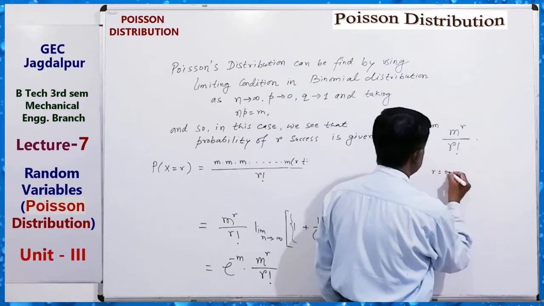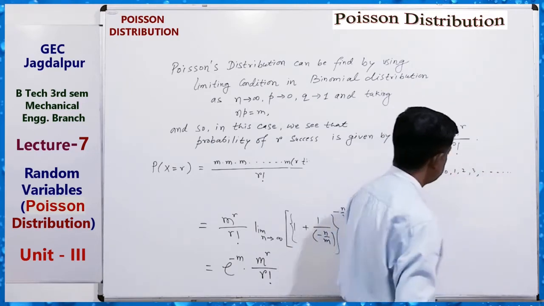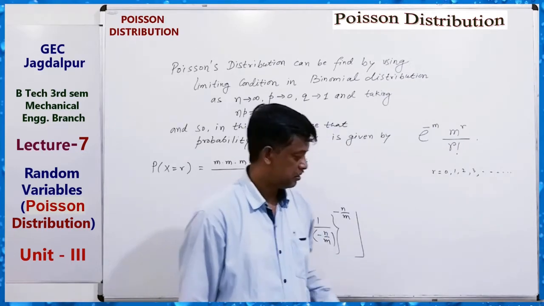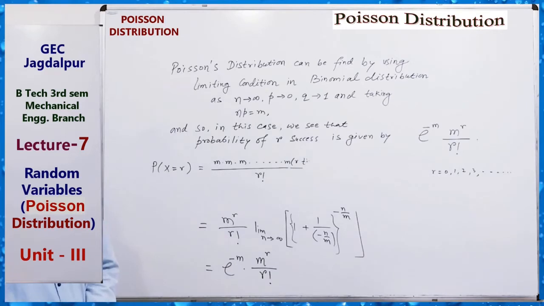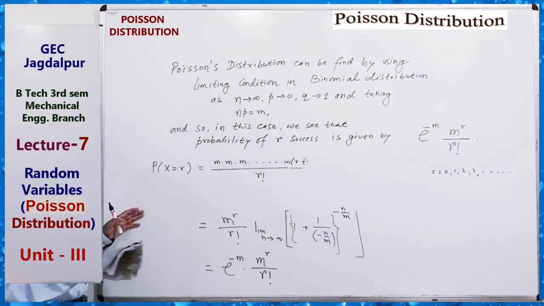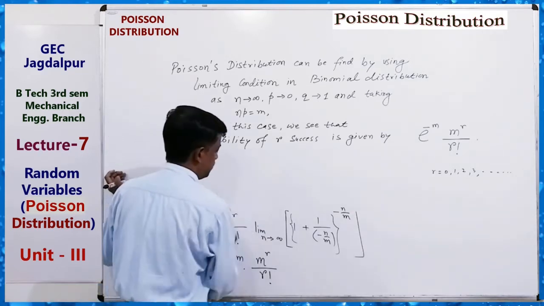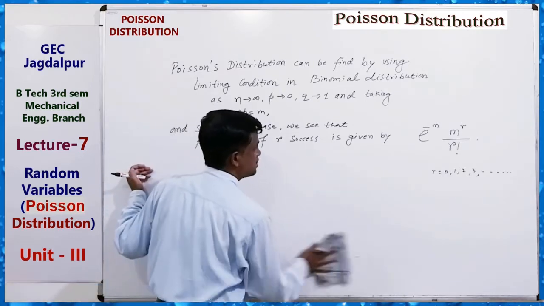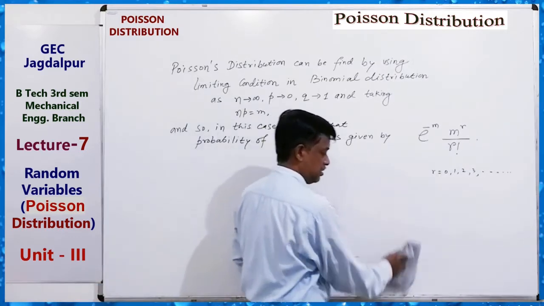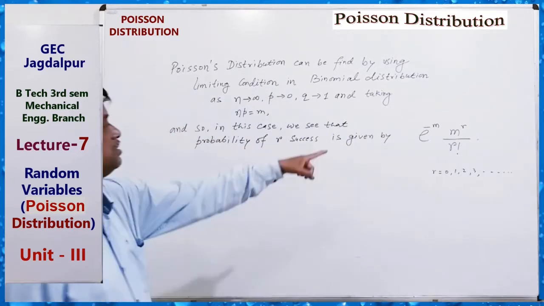Here r equals 0, 1, 2, 3 and so on, because as n tends to infinity, how many successes are there? Maybe infinitely many, but there may also be 0 successes. So this is the probability function for the Poisson distribution. This is the Poisson distribution formula.